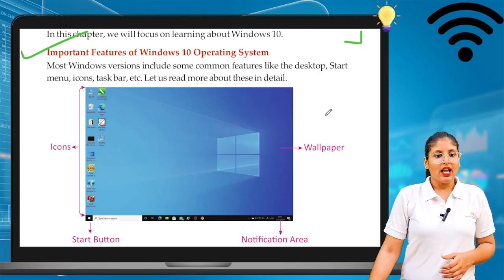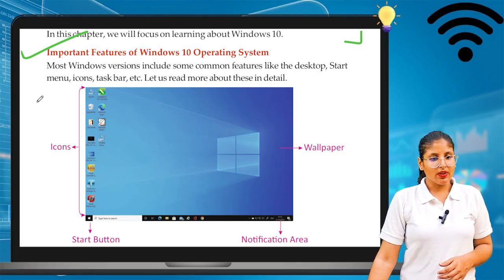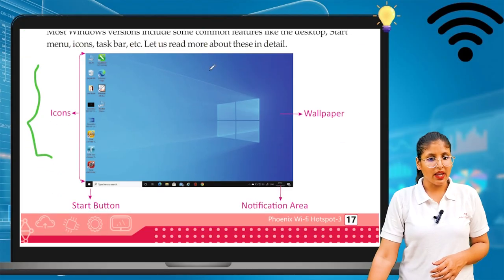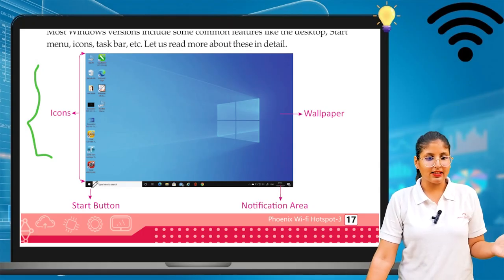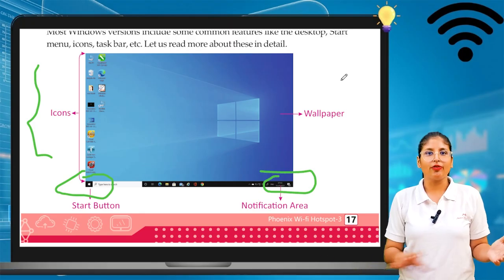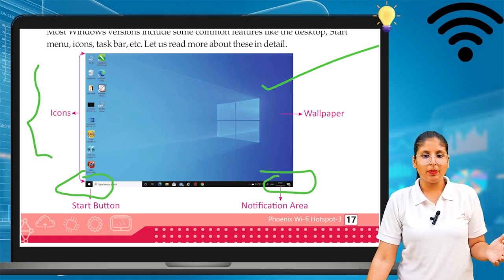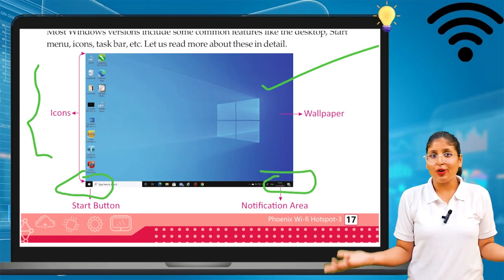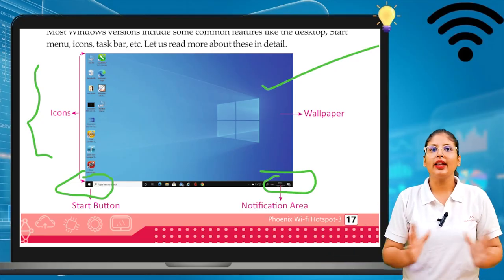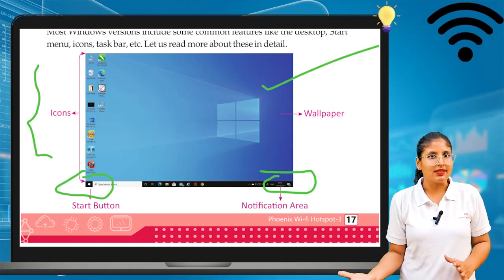Starting with this, these are the icons. Here on the left side of your desktop, these are icons. Now in the bottom we can see the start button. This is the notification area, where any notification comes, at the bottom of your desktop. And this is your wallpaper. You can change your wallpaper according to your choice. So this is the basic interface of Windows 10, which looks like this.